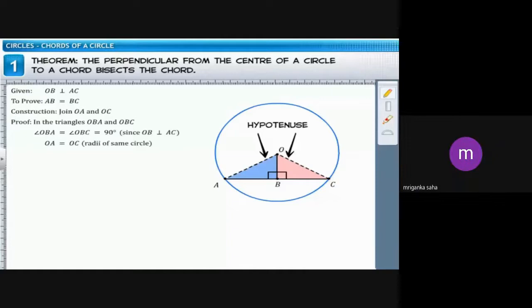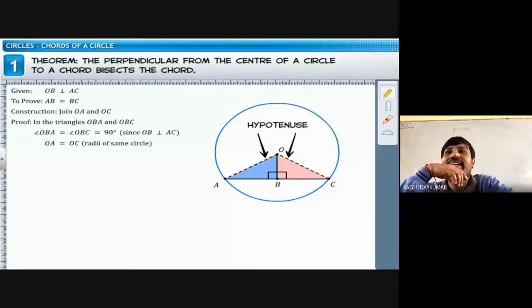Sir, the biggest side of a right angle triangle, opposite to the angle 90 degrees, is known as the hypotenuse. That's what I said to you. You are saying everything in a little bit of a confusing way. The sentence is not in a proper way, Mruganka. Learn that. That can be gained by reading the textbook. You have to read the mathematics textbook.